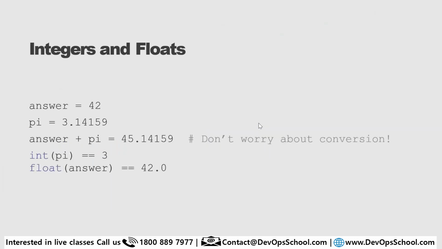Now in Python, this is the way you can declare the variable and values. So answer is equal to 42 is one of the integers. Second, pi is a float. You can keep it as answer plus pi. That is also you can convert from the different types. So here, this is your hinting, like okay, pi is an integer. So when you say int pi, that's a float, but it will convert into an integer. Float answer, which is basically again a float, again here you are converting it. So that is something which you can do.